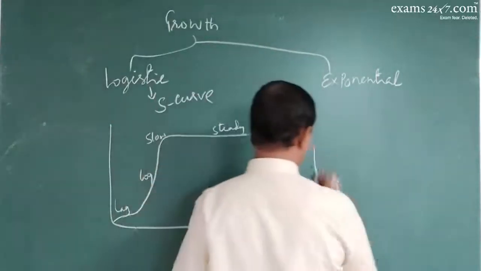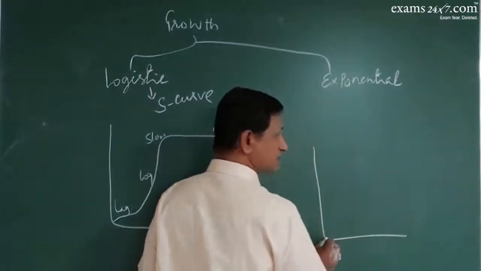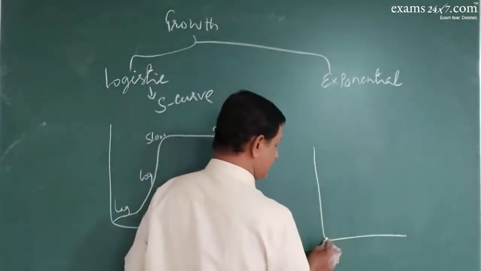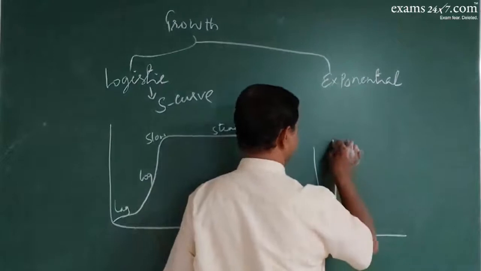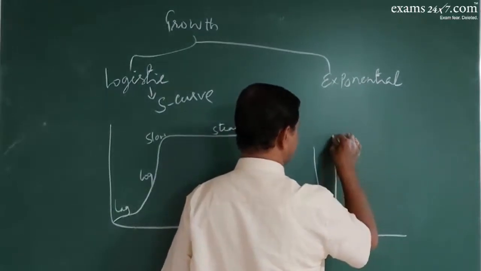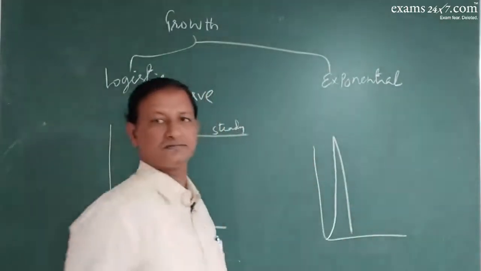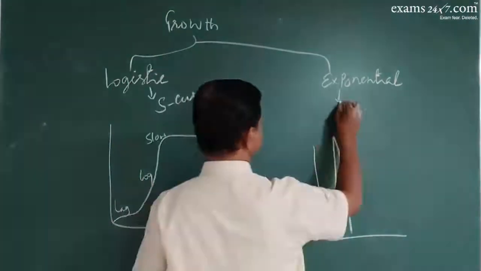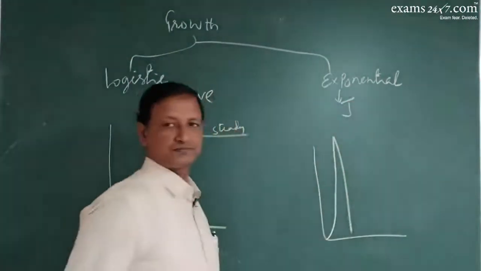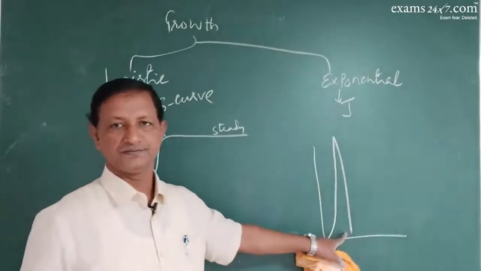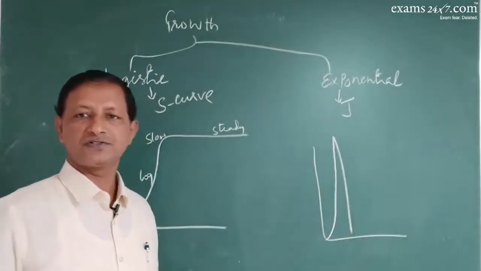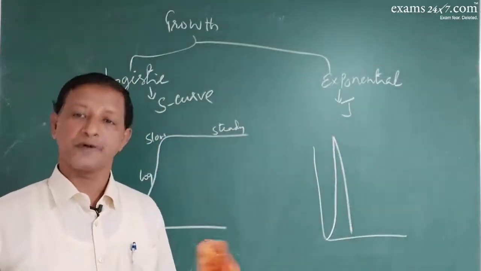Whereas in exponential phase, as the food is available, the growth will be very fast. As the food gets exhausted, it falls down. So this gives the J-shaped curve. This is not good. Population should remain for a long period of time.